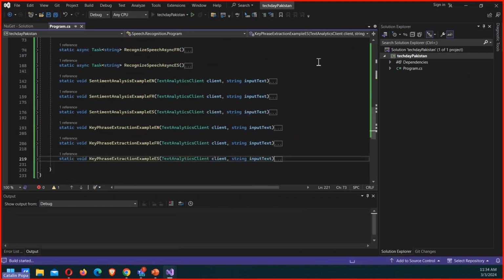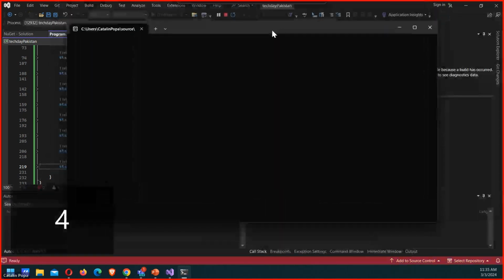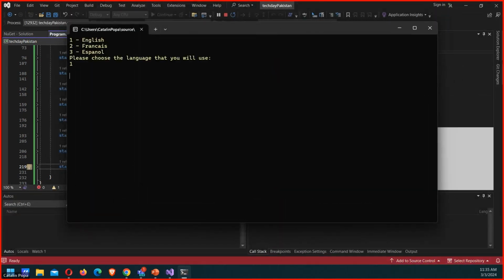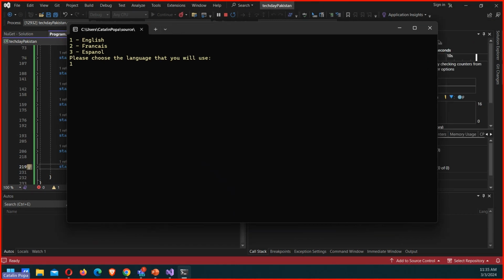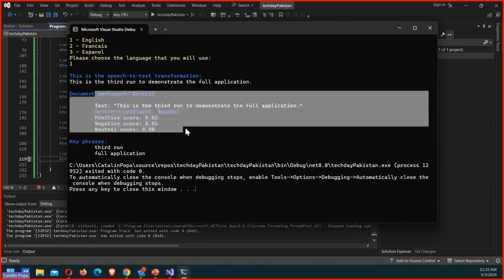We have these. Let's give it one more run. This is the third run to demonstrate the full application. Speech to text, then comes the sentiment analysis as well.